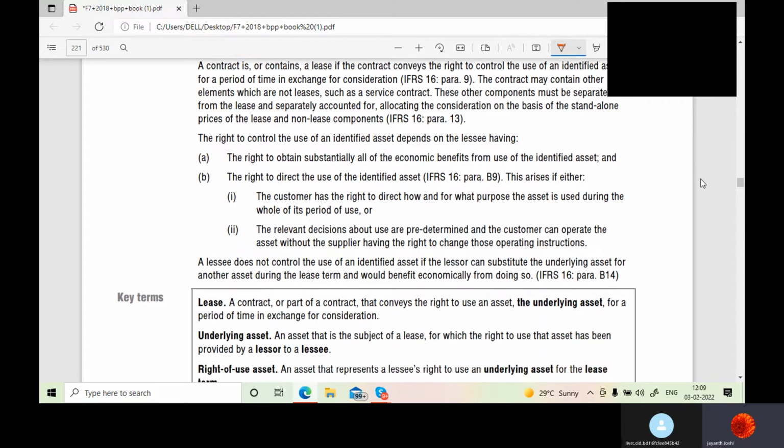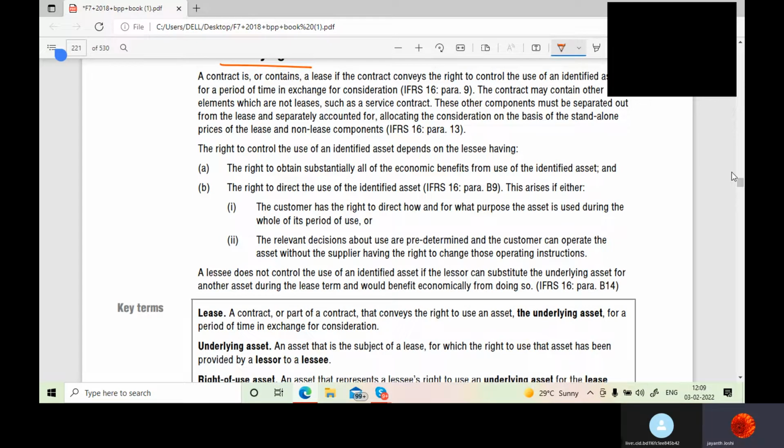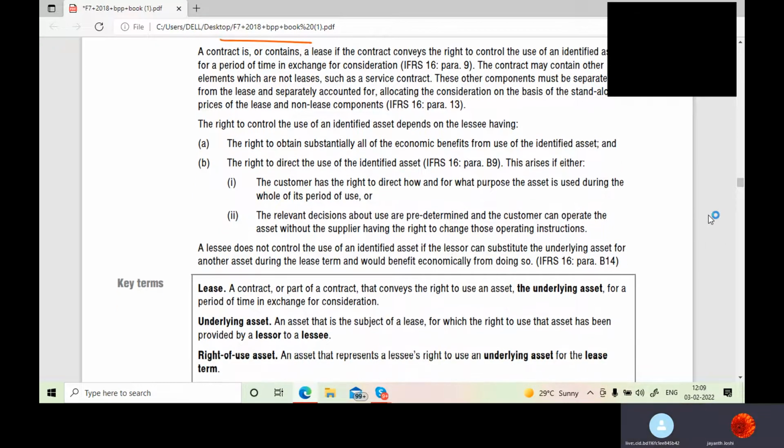So how will you identify a lease? First of all, there should be a contract between lessor and lessee. The risk and reward should be transferred to the lessee in case of a finance lease. In case of an operating lease, risk and reward are not transferred to the lessee. Who takes care of the asset in case of an operating lease? The lessor. Who takes care of the asset in the case of a finance lease? The lessee.